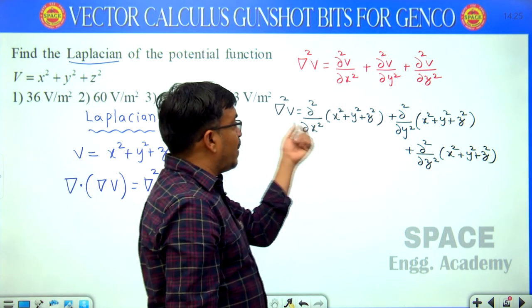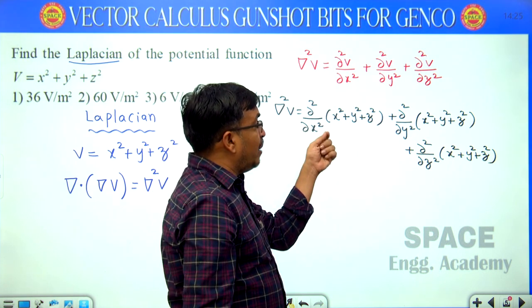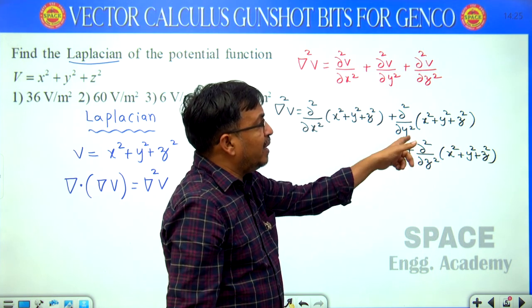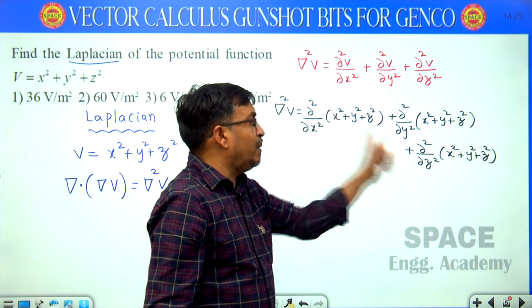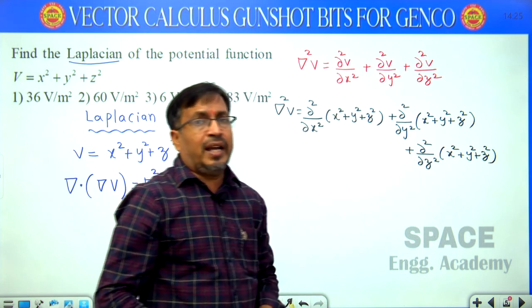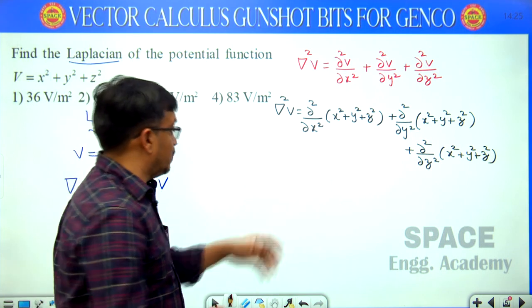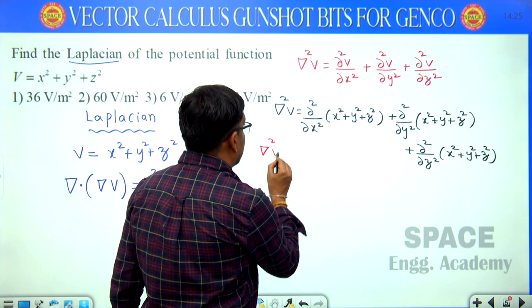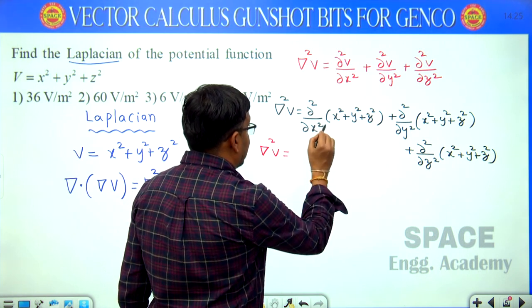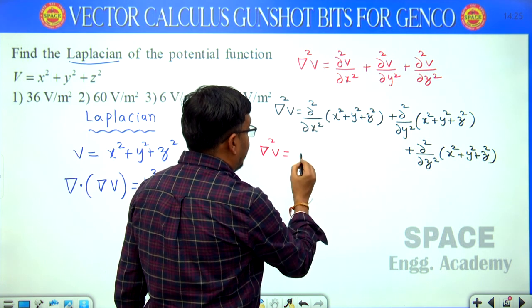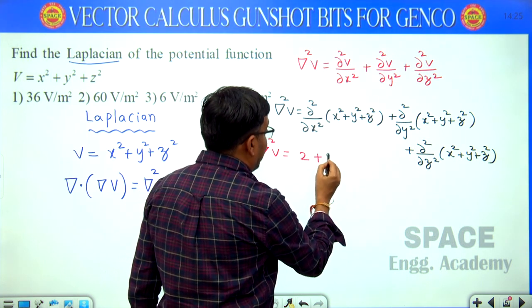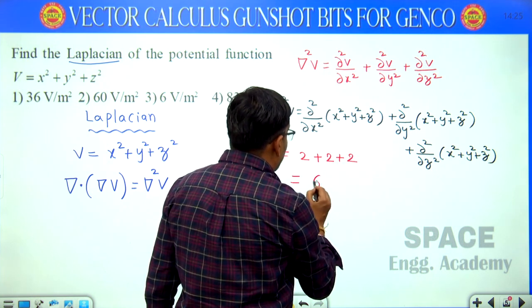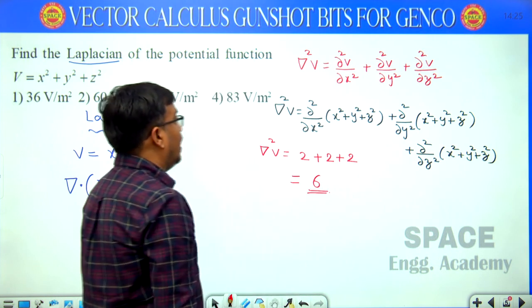Now here, double derivative of x only, at that time y and z are constant. Here double derivative of y only, at that time x and z are constant. Here double derivative of z only, at that time x and y are constants. Now see what happens. Del square v equals double derivative of x square: first time 2x, again 2, plus, similarly in terms of y, similarly in terms of z, 2 plus 2 plus 2, that equals 6. 6 is the answer.